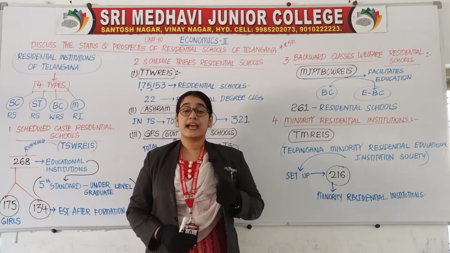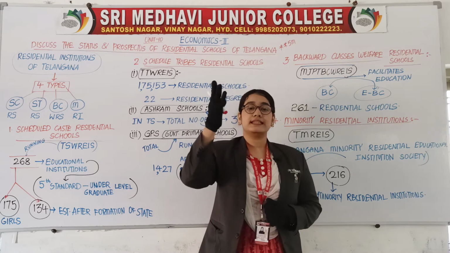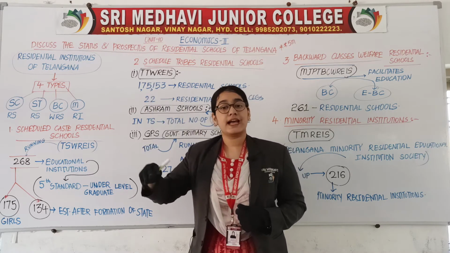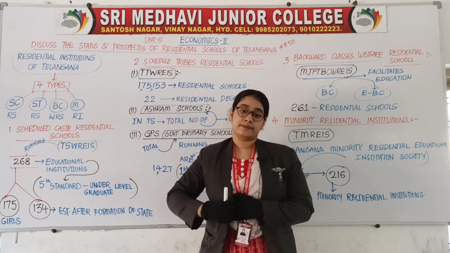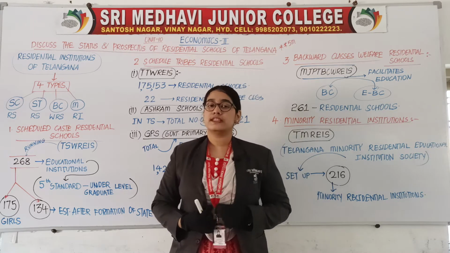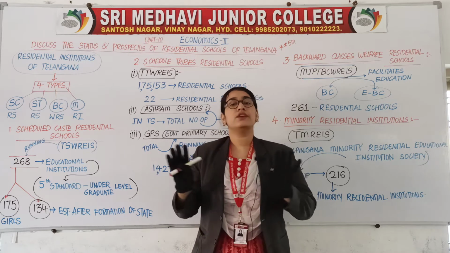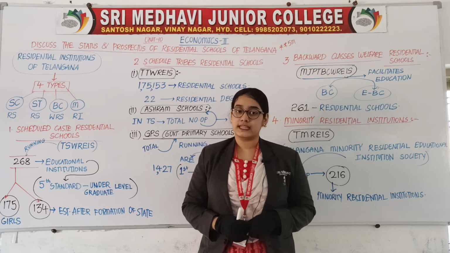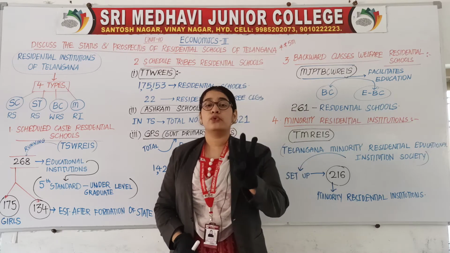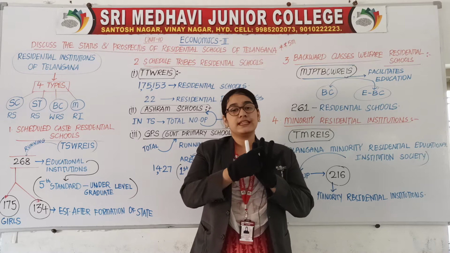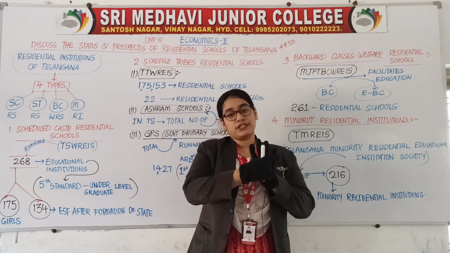There the slashes will be given: SC slash ST slash BC slash minority, and sometimes OC, that is other caste, will also be there. But in today's topic we are not going to discuss OC. We are going to discuss only the 4 types: SC, ST, BC and minority.